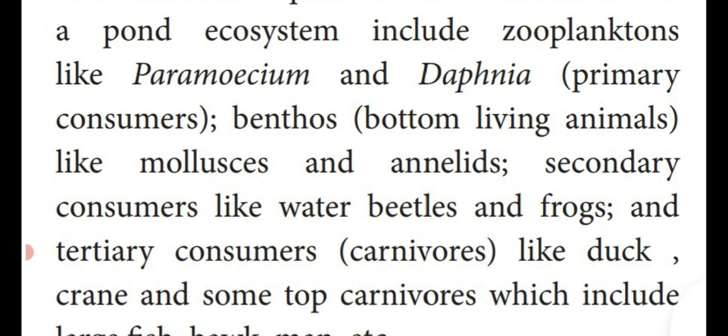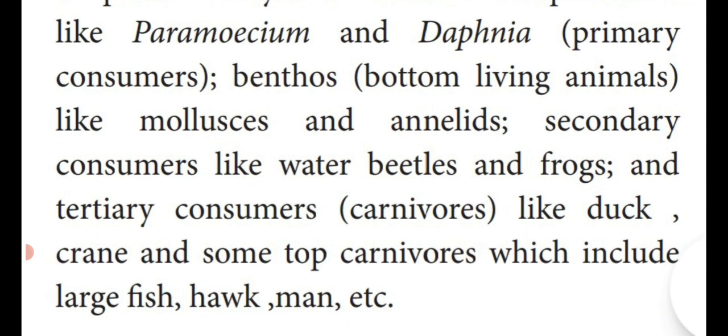Benthos means molluscs and annelids, living at the bottom of the pond water. Then the secondary consumers like water beetle and frog, and tertiary consumers like duck, crane and some top carnivores which include large fish, hawk and man. So these are all the consumers present in the pond ecosystem.